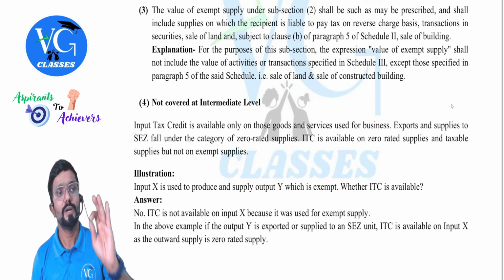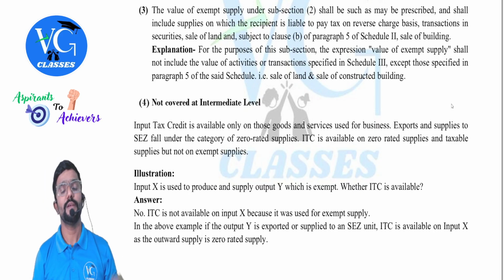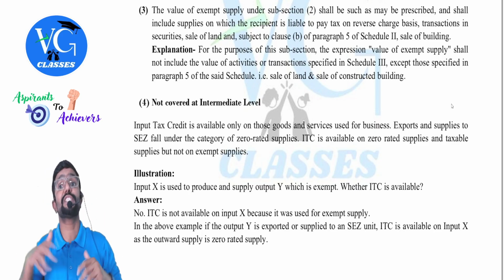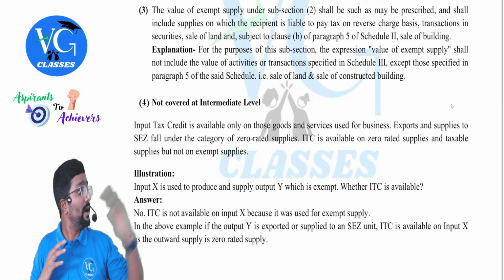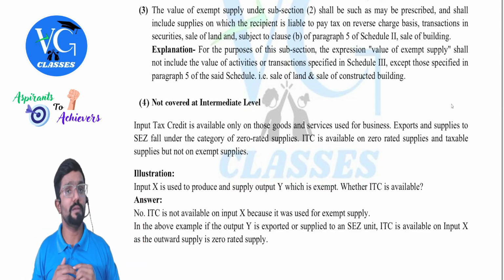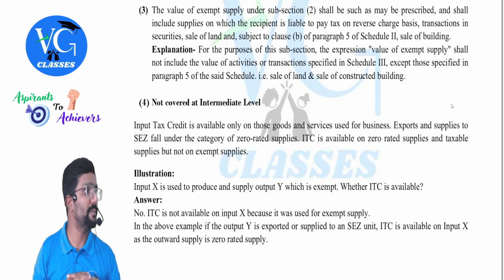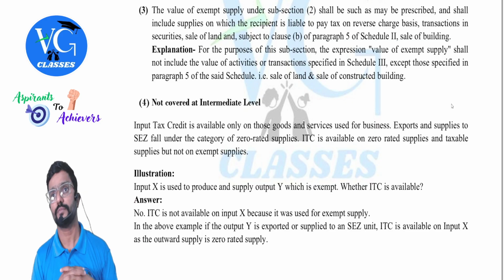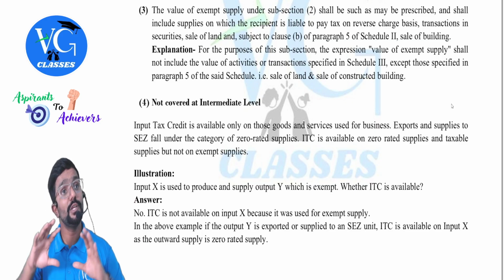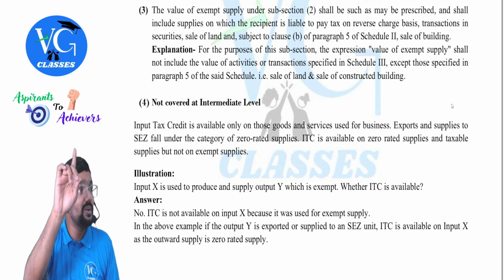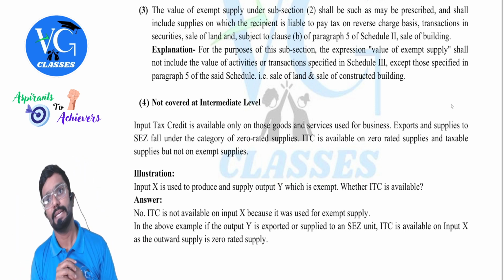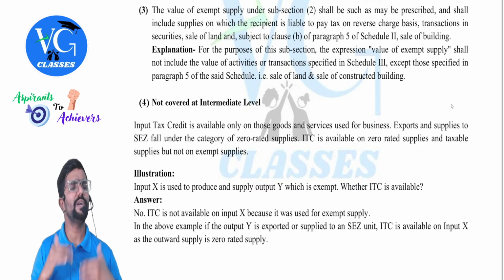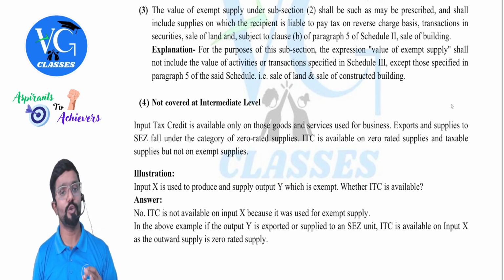I repeat, guys. For subsection 2 purpose, exempt supply will include what and all? Extra. Exempt supply means exempt supply. That is okay. But what is extra? My outward supply on which RCM is applicable, plus sale of securities, plus sale of land and constructed building, which is a part of schedule 3. Okay. Did they tell you include all schedule 3 items? No, no, no. Only one schedule 3 item. Sale of land and constructed building. Is that clear? Yes. Don't expect any numerical question on this, but good to know.